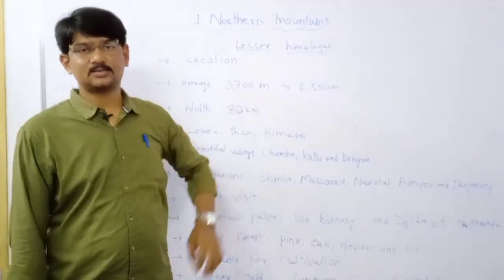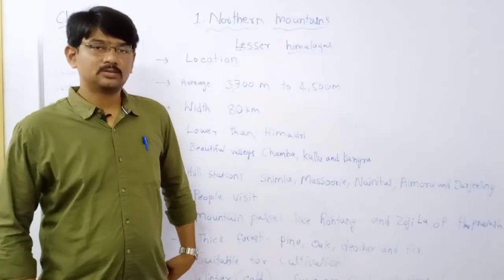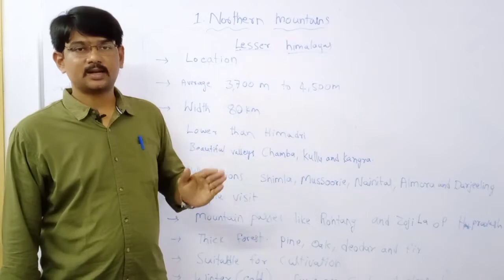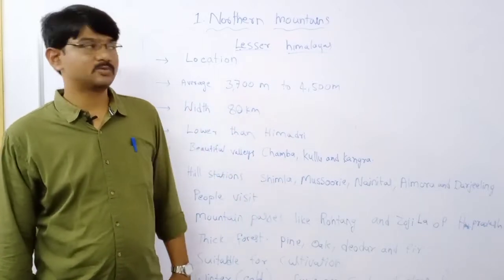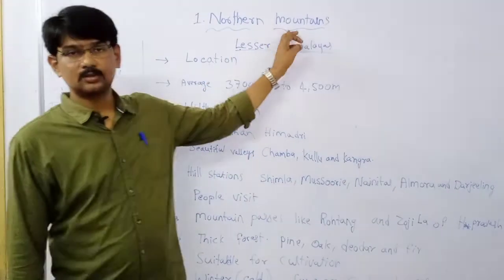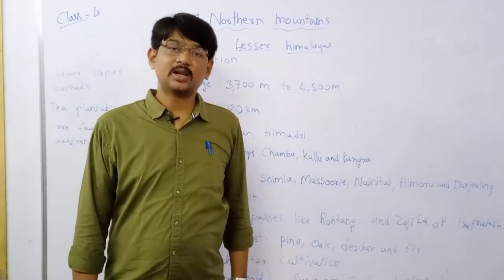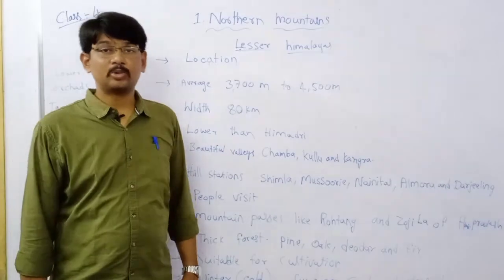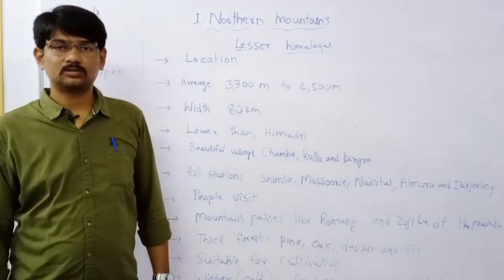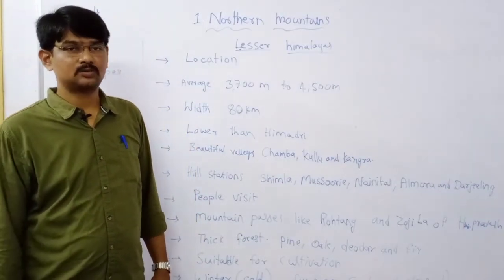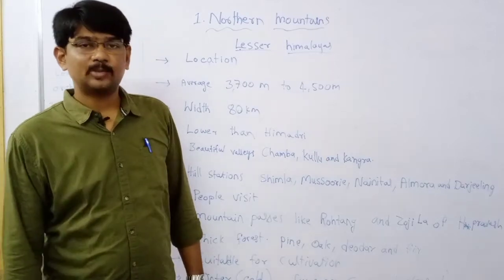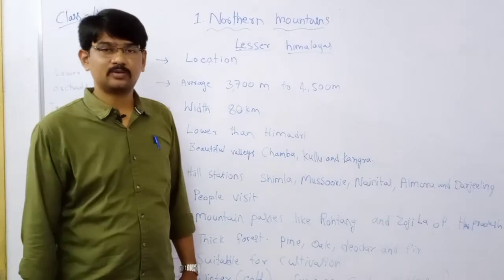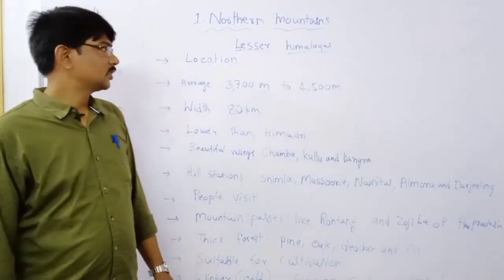Northern mountains include the Himalayan mountains and Karakoram ranges. What is the meaning of Himalaya? The abode of snow. It means a place full of ice.